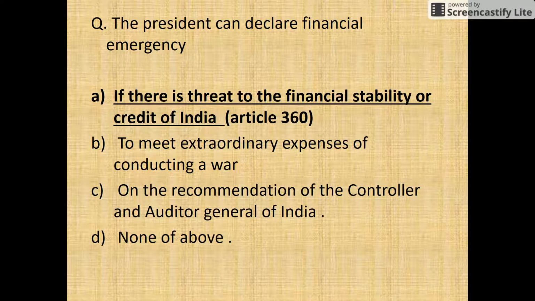The next question is: the President can declare a financial emergency. Option B is to meet extraordinary expenses of conducting a war. So the financial emergency is not related to war and aggression, so option B is ruled out. And option C is on the recommendation of the Comptroller and Auditor General of India. No, that is also not correct. So the answer will be option A, if there is a threat to the financial stability or credit of India. That is prescribed in Article 360.